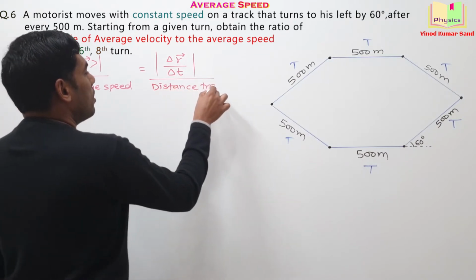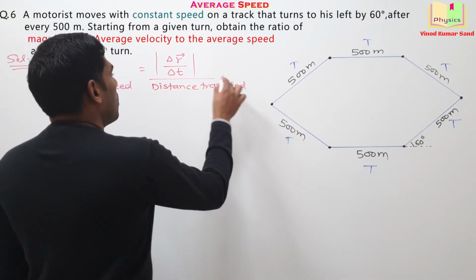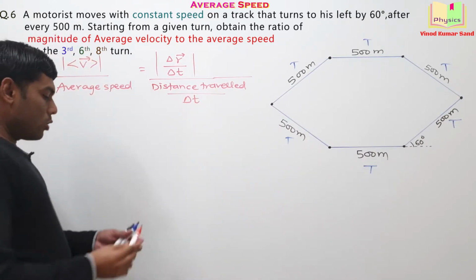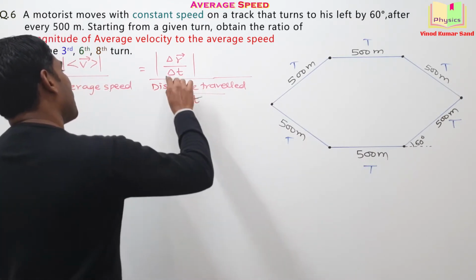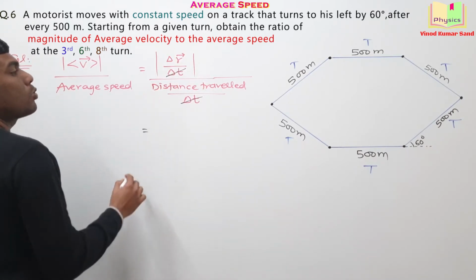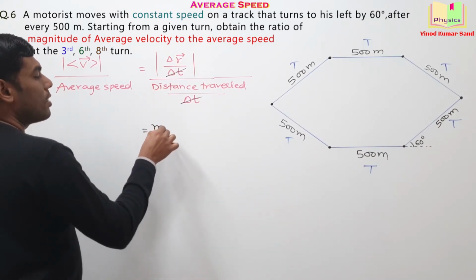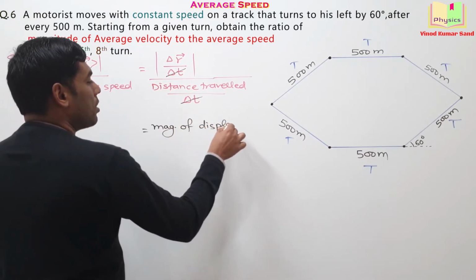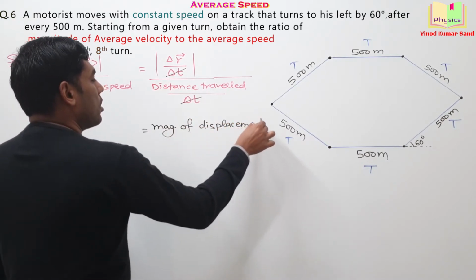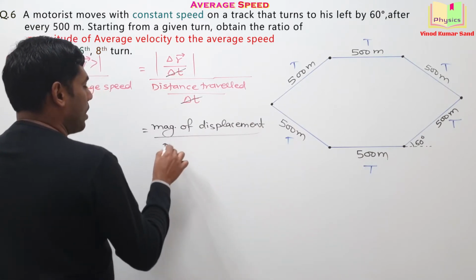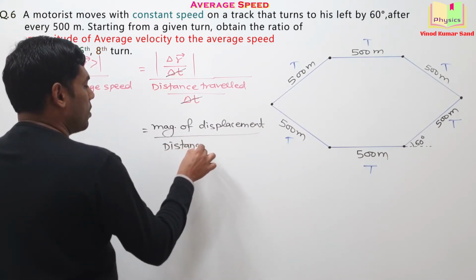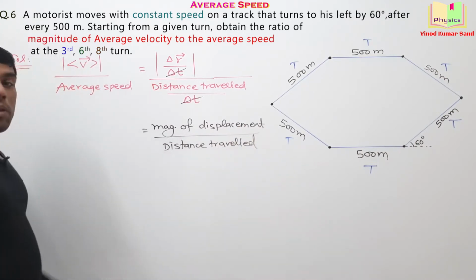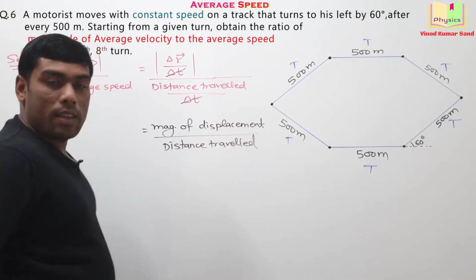Distance traveled divided by the time interval. Okay. So simplifying this, we get the basic idea that the question is actually asking us the magnitude of displacement divided by the distance traveled. Getting it? Basically, you have to obtain this thing.